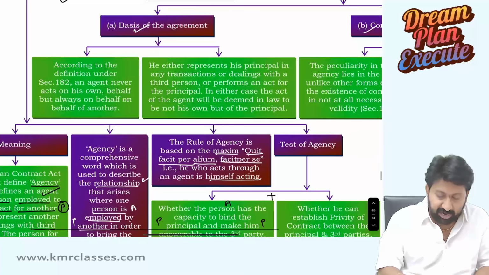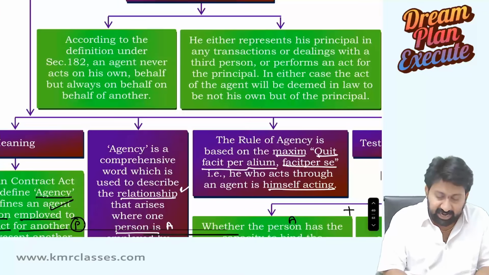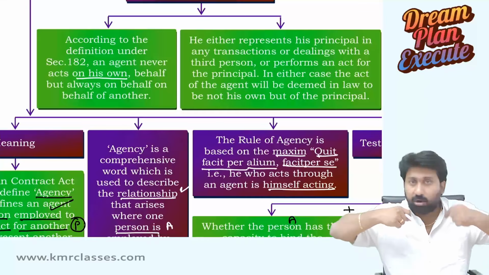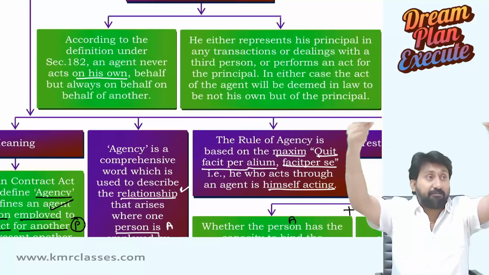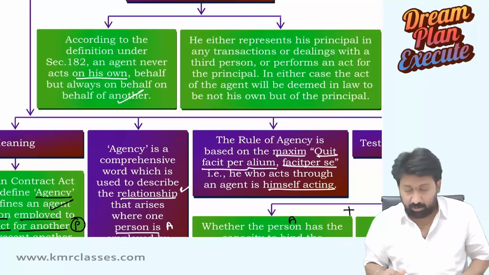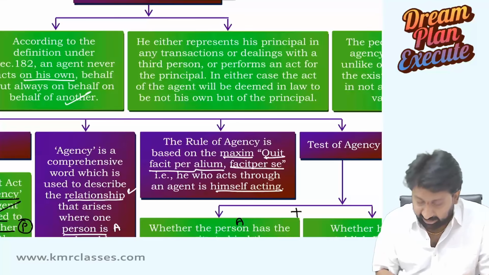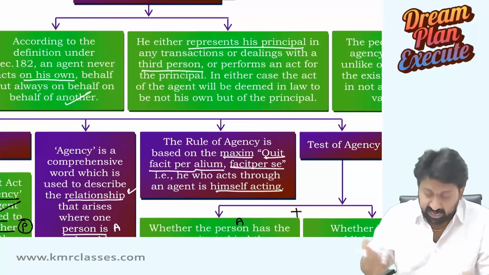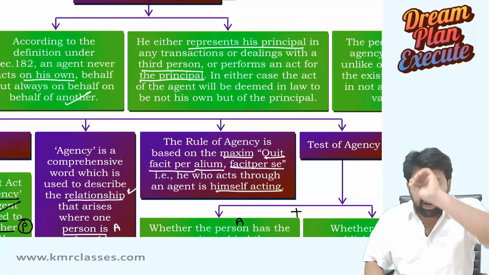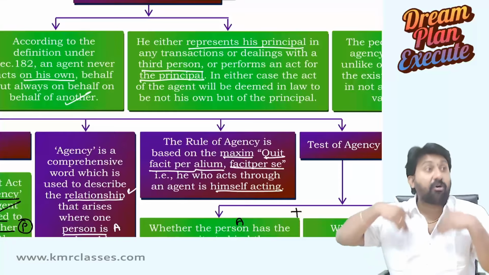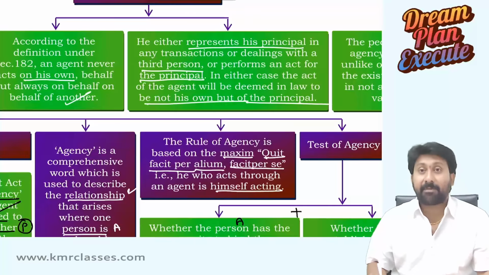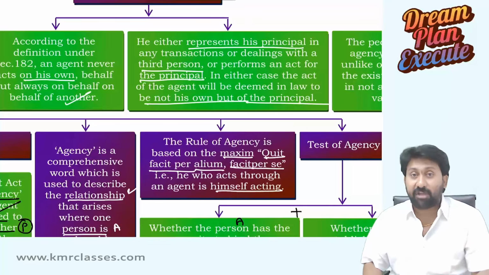According to the definition under Section 182, an agent never acts on his own. Agent should not act on his own account; agent should act on behalf of the principal. He either represents his principal in any transaction or dealing with a third party, or performs an act for the principal. Agent cannot do anything on his own. In either case, the act of the agent will be deemed in law to be not his own, but of the principal. That's why the act of the agent becomes the act of the principal.